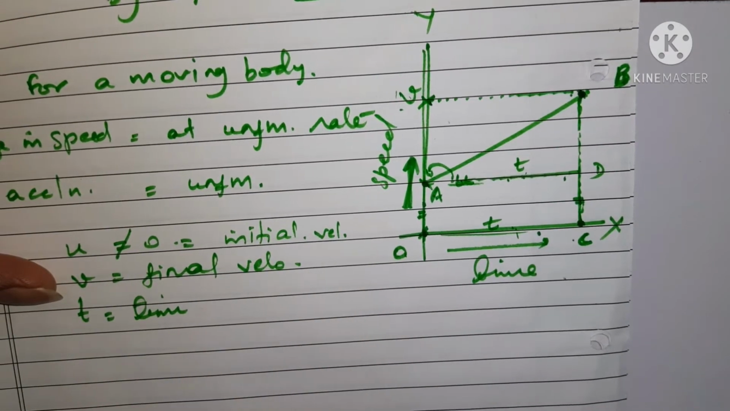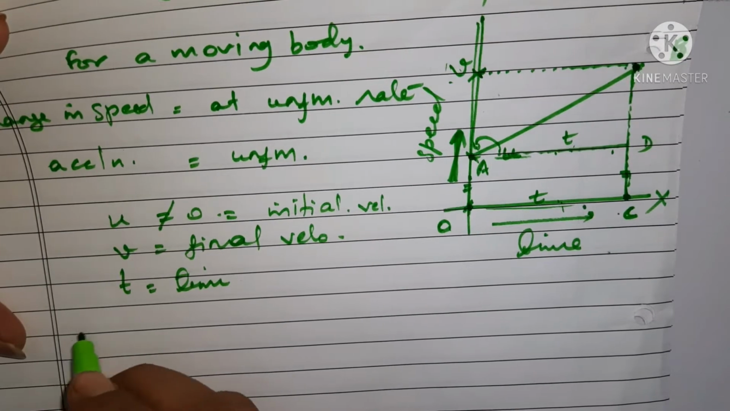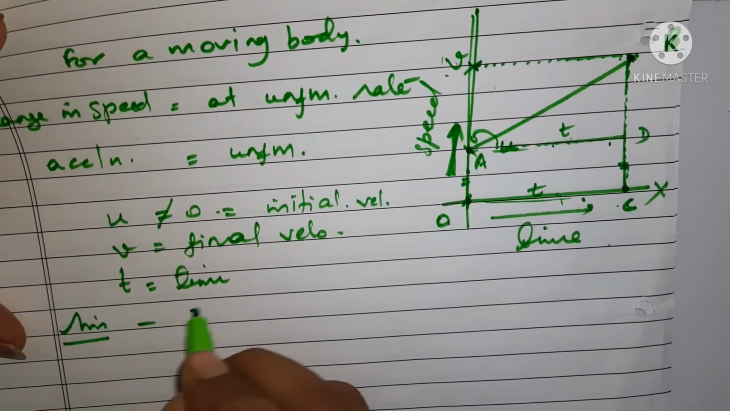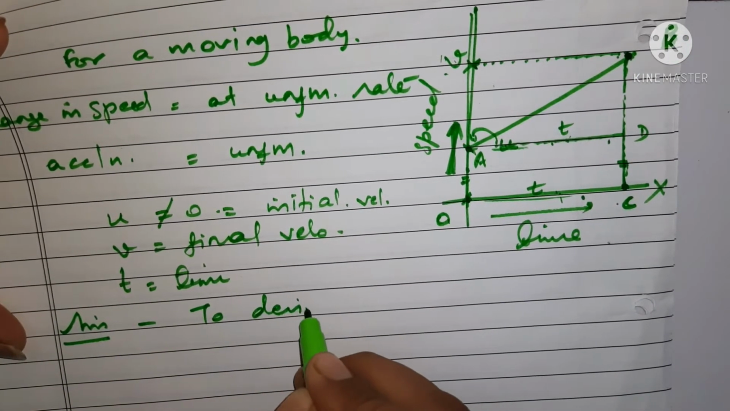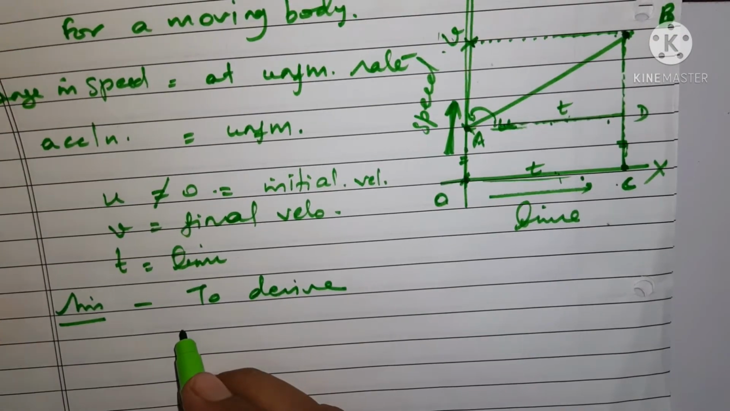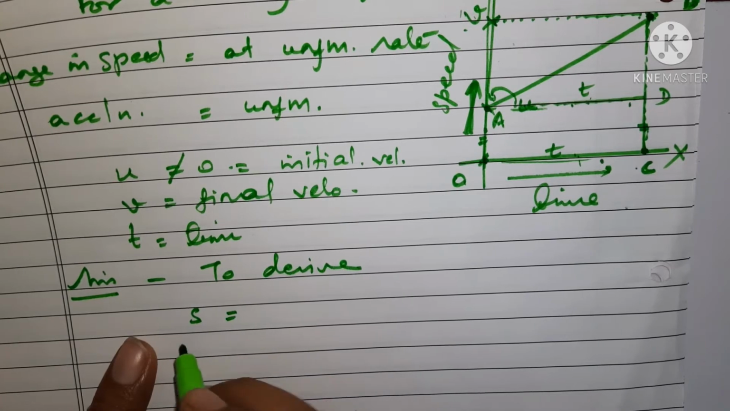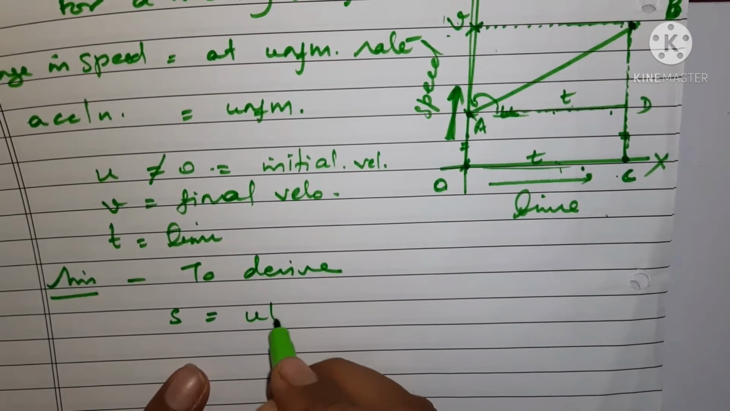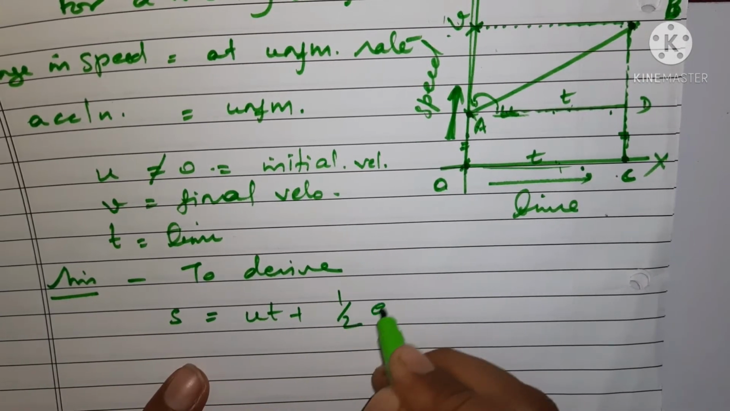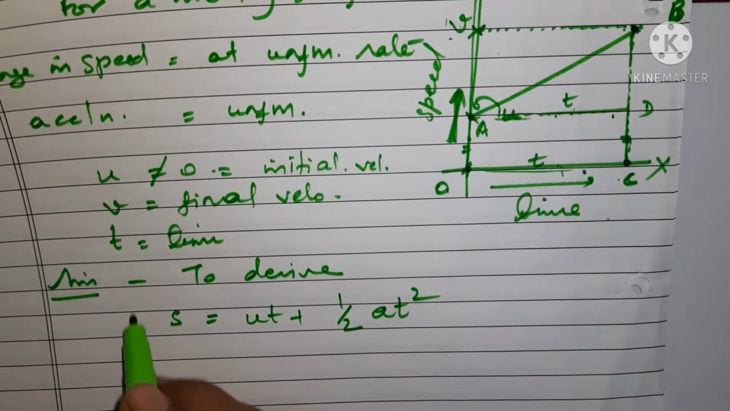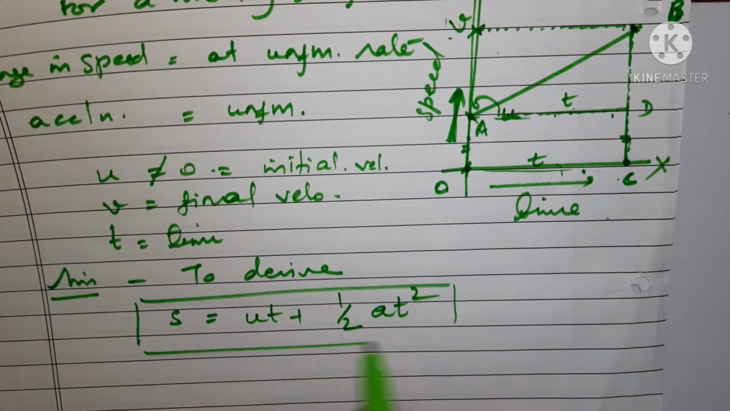Now let us derive what we have to derive. Our aim is what? To derive the equation for the distance traveled, that is S equals ut plus half at square. This is our motto, to derive with the help of the graph.